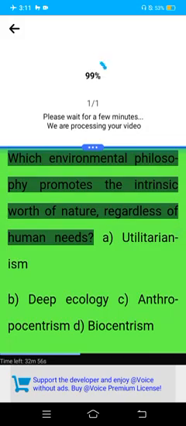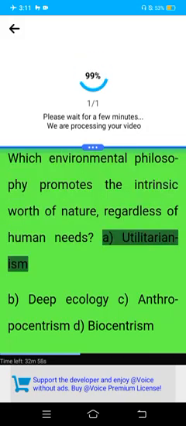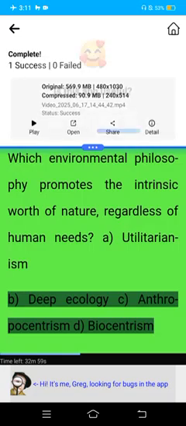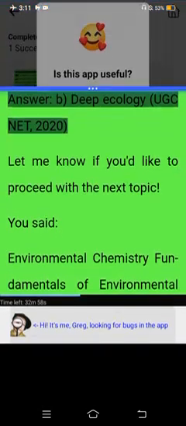Which environmental philosophy promotes the intrinsic worth of nature, regardless of human needs? A. Utilitarianism. B. Deep ecology. C. Anthropocentrism. D. Biocentrism. Answer: B. Deep ecology. UGC NET 2020.